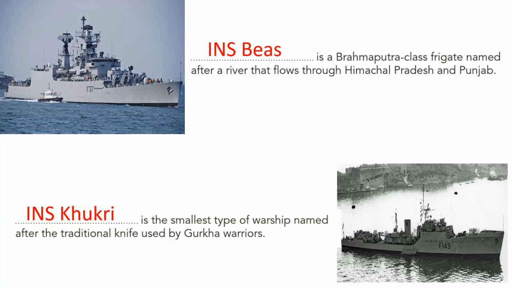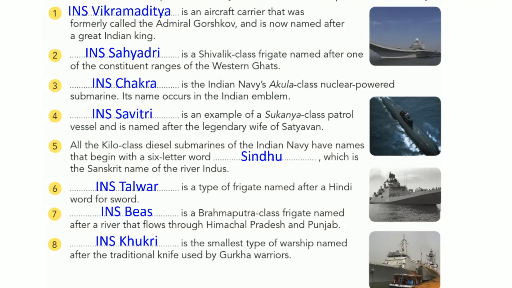So this is the end of this lesson, the Indian Navy. Now underline the important keywords for INS Beas, Brahmaputra class. It is a river that flows between Himachal Pradesh and Punjab. Next one, it is a warship named after the traditional knife used by the Gurkha warriors.